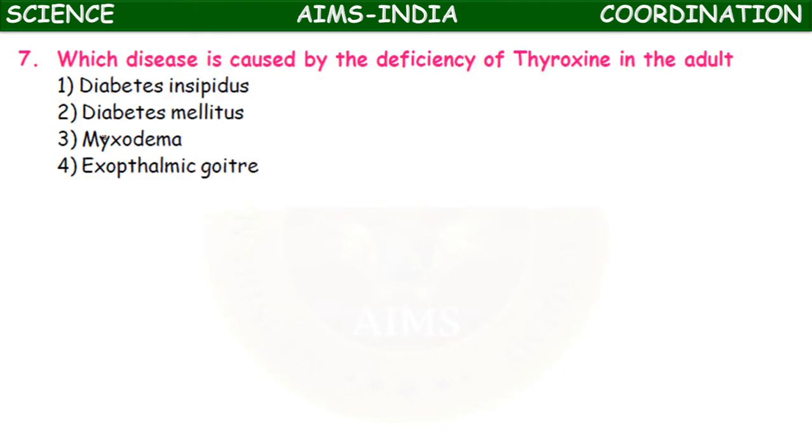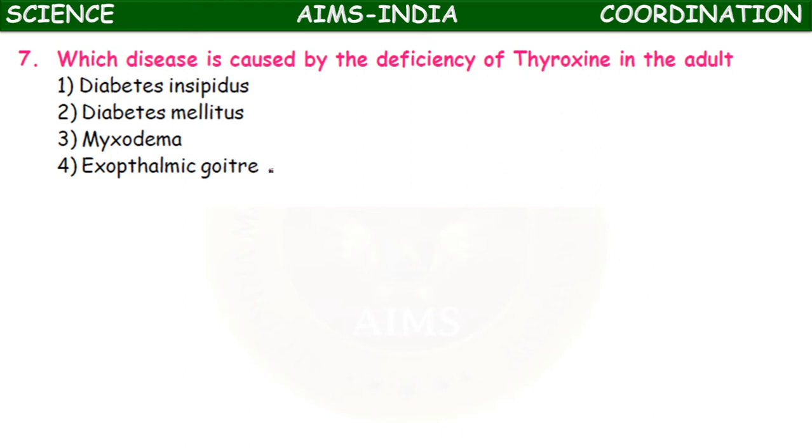Which disease is caused by the deficiency of thyroxine in adults? In children, cretinism. In adults: diabetes insipidus, diabetes mellitus, exophthalmic goiter, myxedema. Diabetes insipidus is related to vasopressin hyposecretion, and diabetes mellitus is related to insulin hyposecretion.